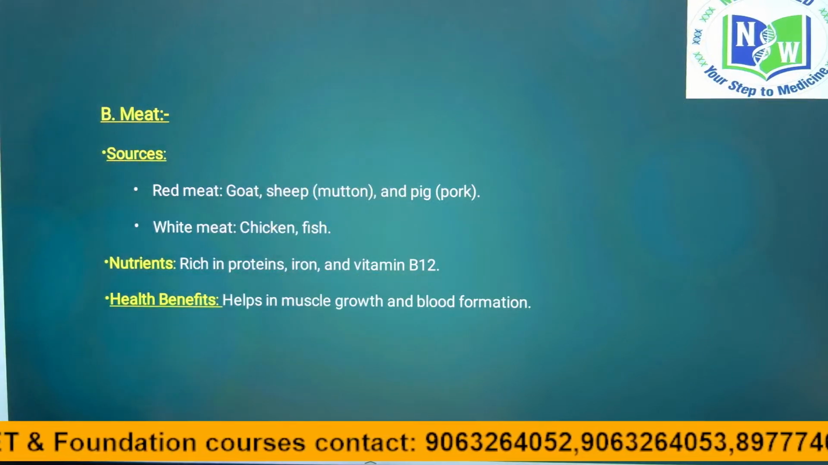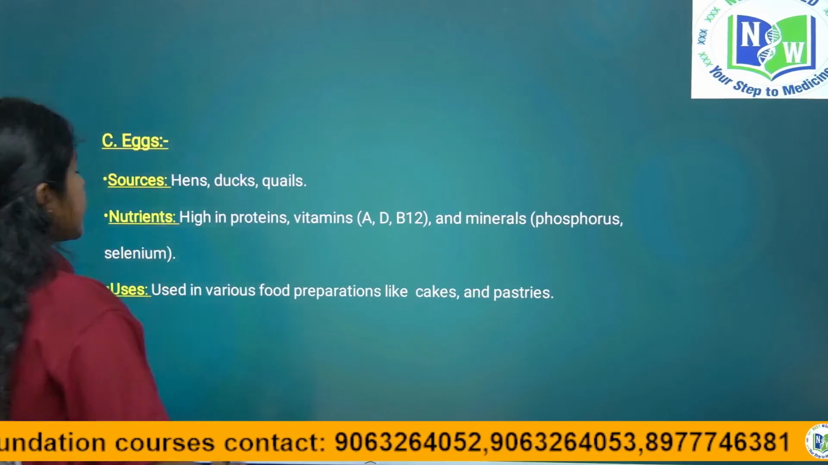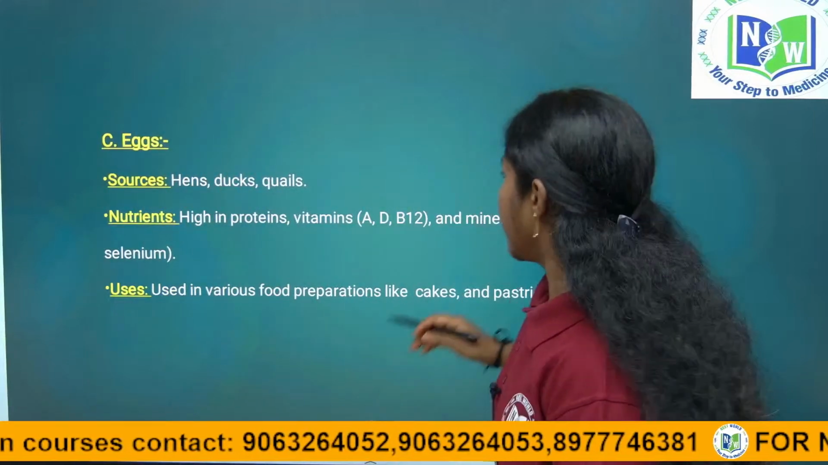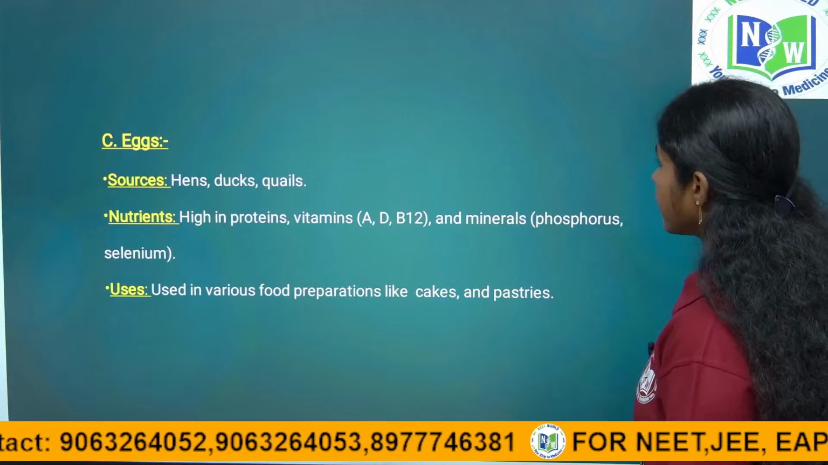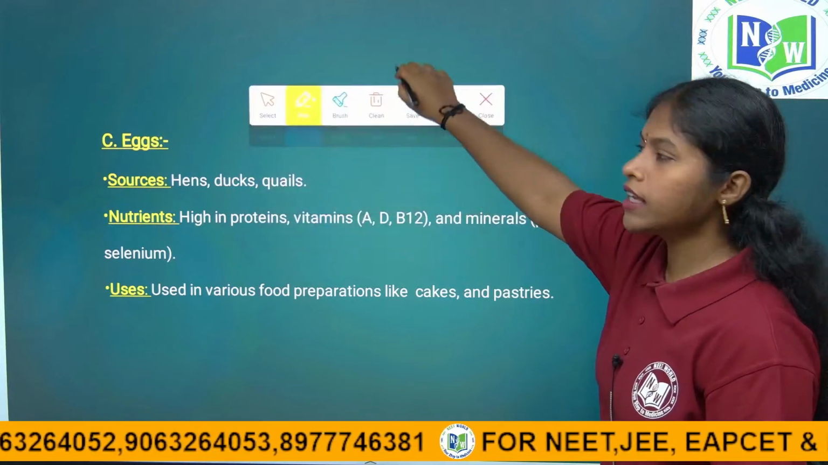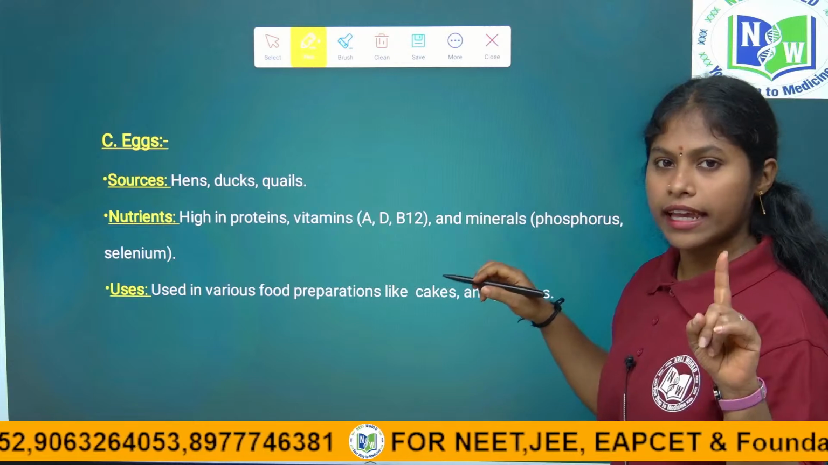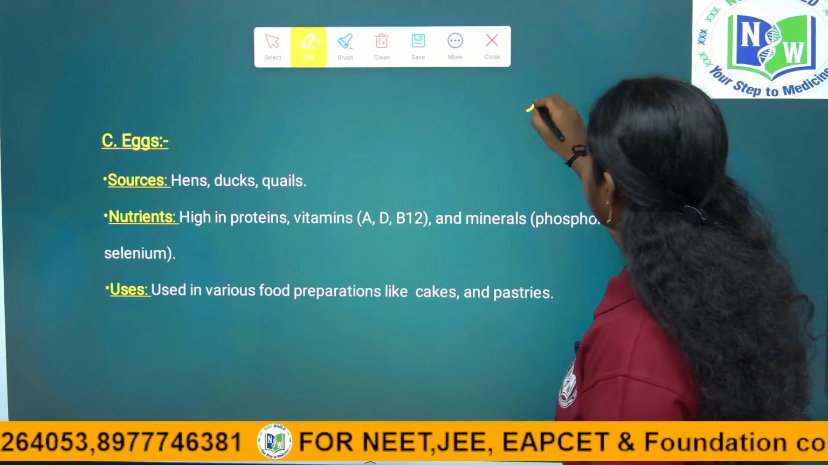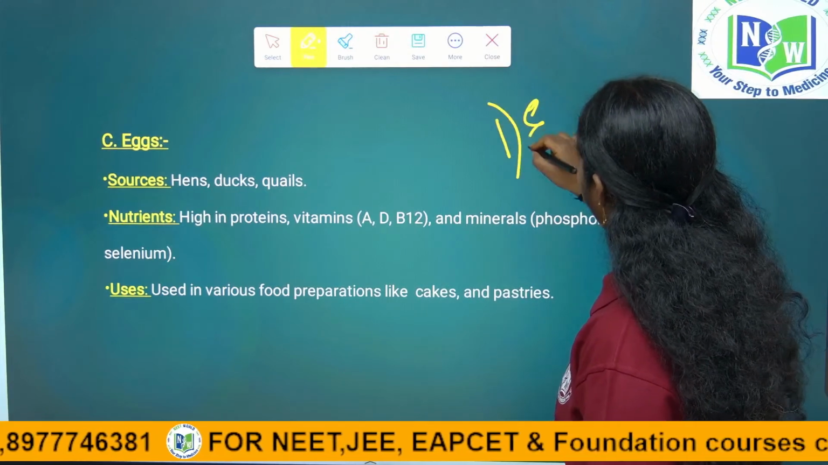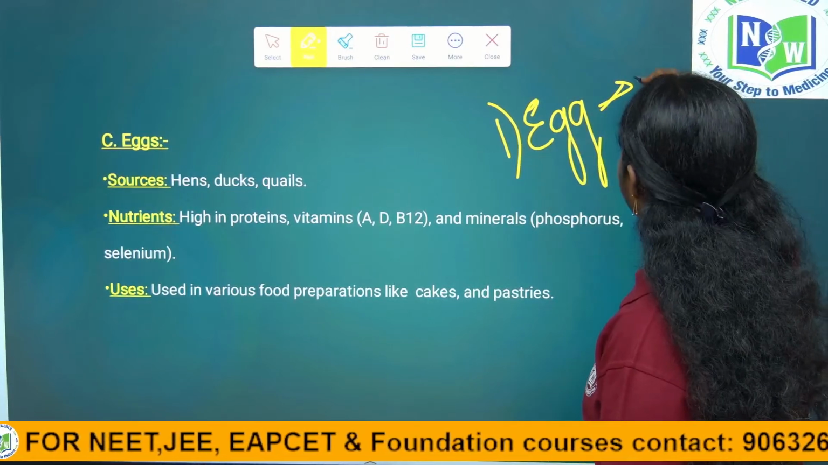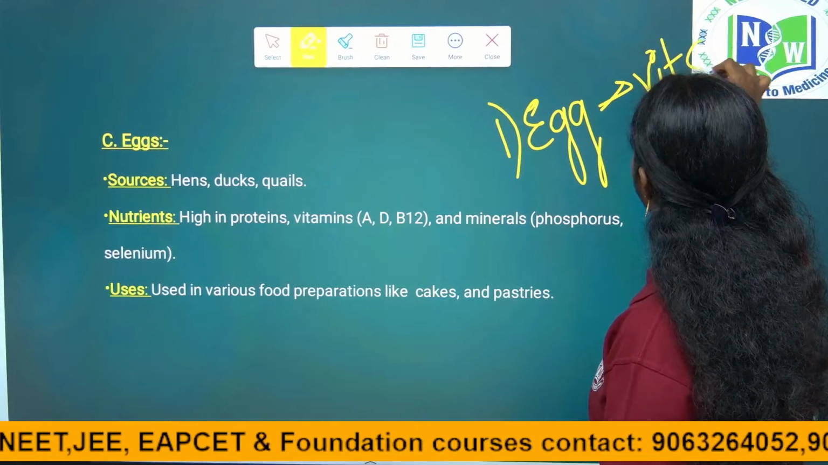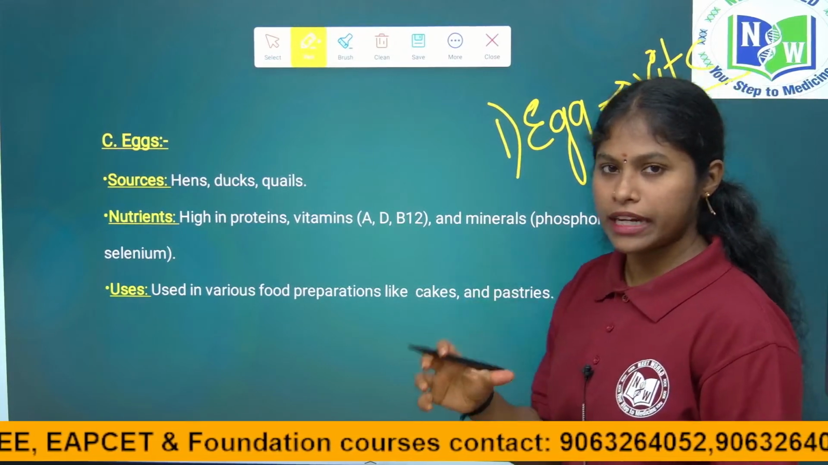Coming to the next one, eggs. See, in eggs all essential vitamins are present. That is why when we fall sick, what does the doctor say? Eat 1 egg daily. Right children? 1 egg contains all essential vitamins required for the human body, except vitamin C. All other vitamins are available in the egg.